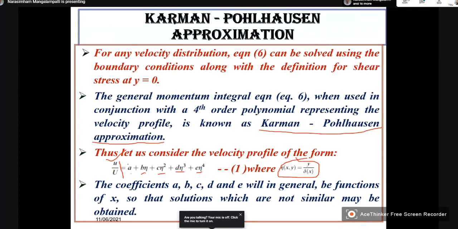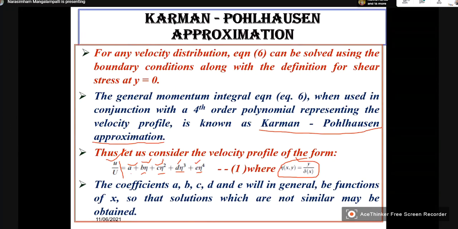So, the coefficients A, B, C, D, E will be functions of x. They change with x, so that the solutions which are not similar may be obtained.